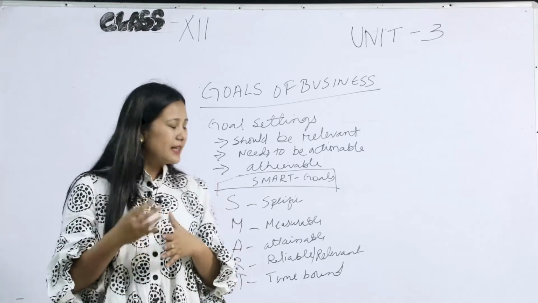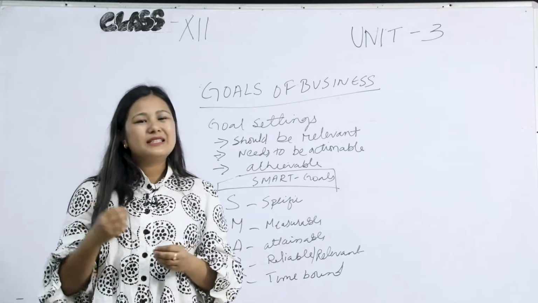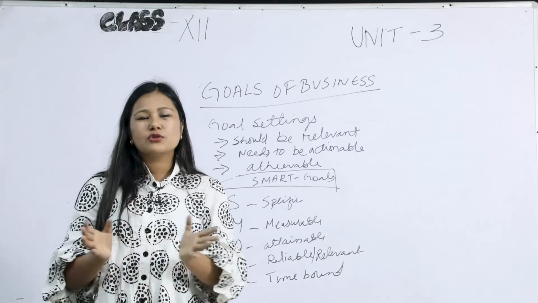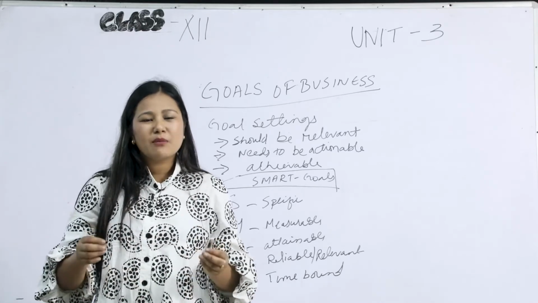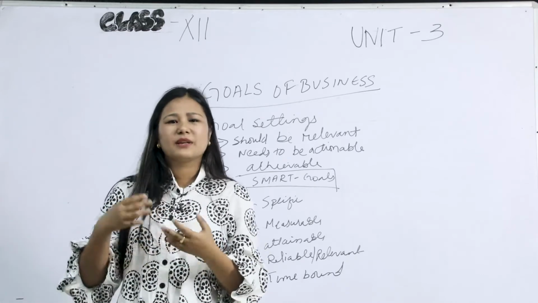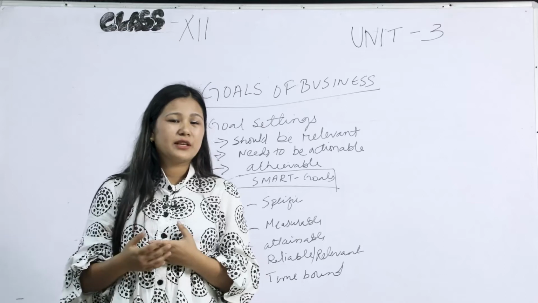The next thing in SMART goals is T, and T stands for time bound. While setting up a goal, you should keep a deadline. You should remember within what time you want to increase your sales by 10%, or your profit by 10%.